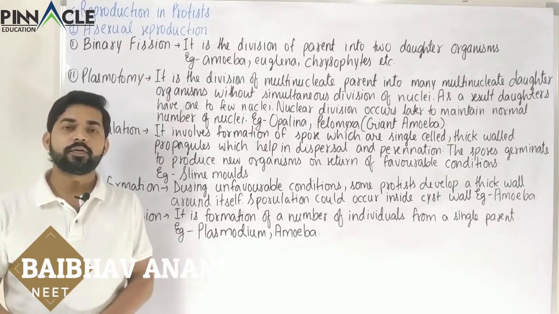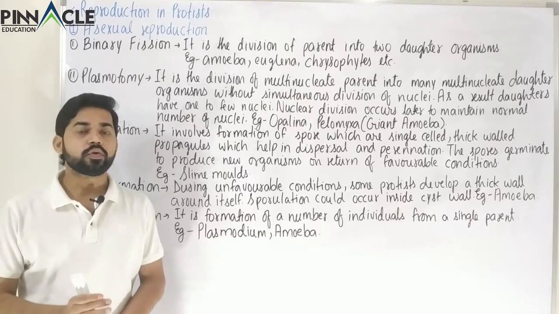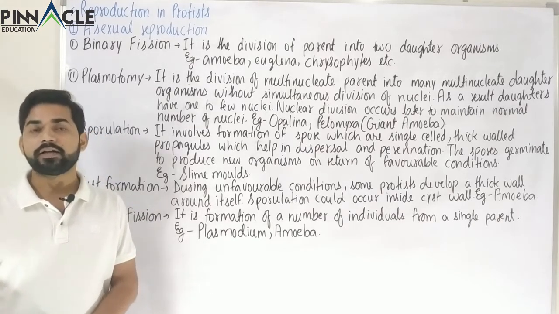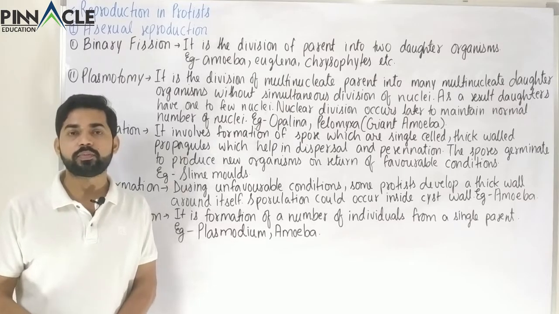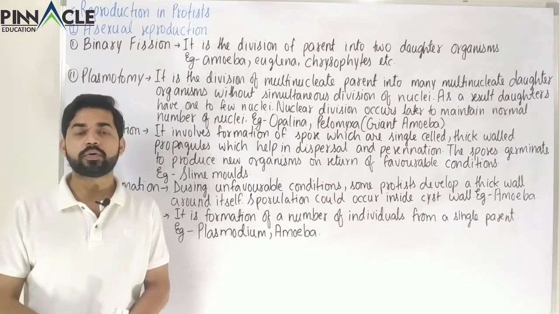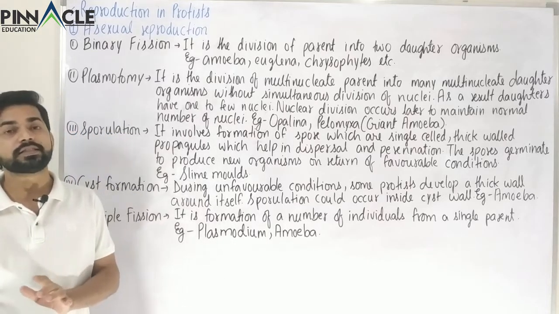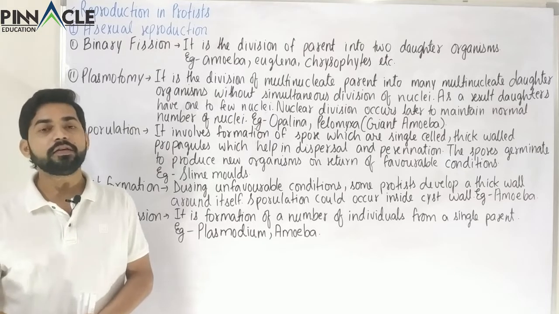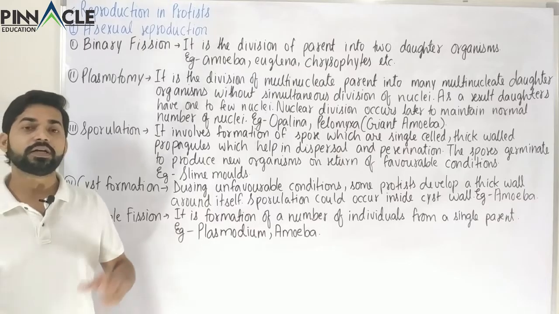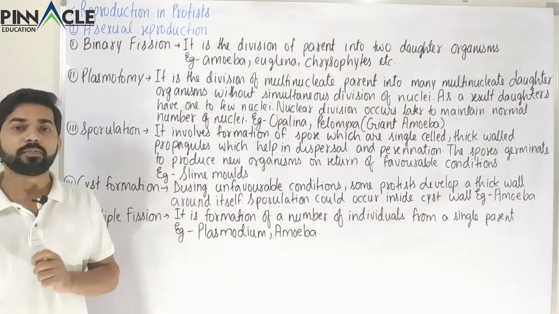In this class, we are going to study about the reproduction in Protista. So, we know that there are two basic types of reproduction, and the first one is asexual reproduction. The first thing to know about asexual reproduction is that it involves a single parent. Whenever we study asexual reproduction, one thing to keep in mind is that only a single parent will be involved.